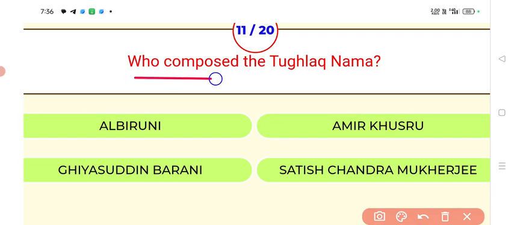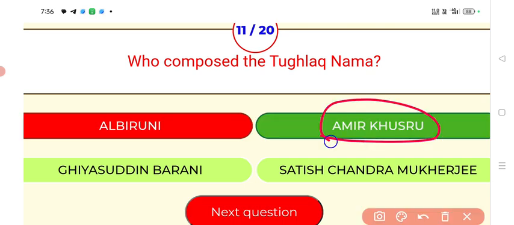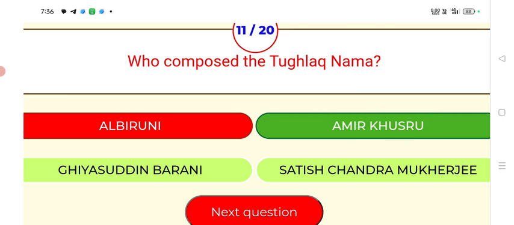Who composed the Tughlaq-Nama? Answer, Al-Biruni. Al-Biruni composed the Tughlaq-Nama. Next. Sorry friends, answer Amir Khosru. Okay. Who composed Tughlaq-Nama? Answer, Amir Khosru. Next.